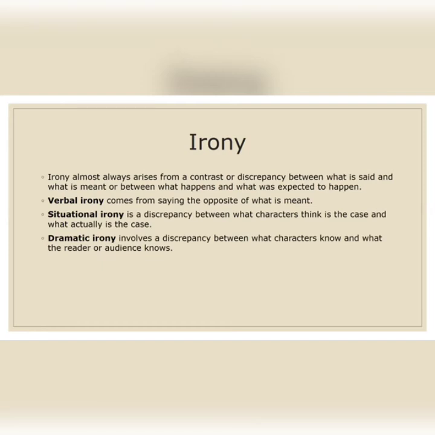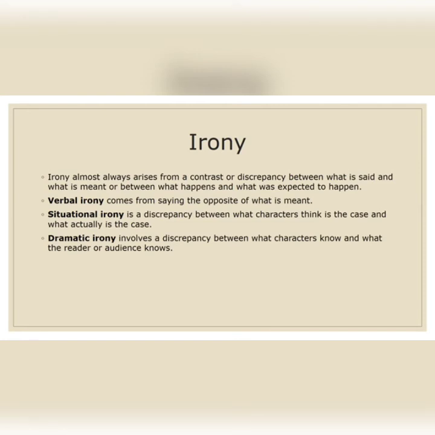Then in the drama, we come to see about the irony. Irony in the sense, you might have known, I think so, like we will be using a twist or, what to say, a sudden change. So let's see what irony is. Irony almost always arises from contrast or discrepancy between what is said and what is meant, or between what happens and what is expected to happen. We may be expecting that the next scene will be this, but what happened in the scene will be totally different from what we expected. So that is what irony is.